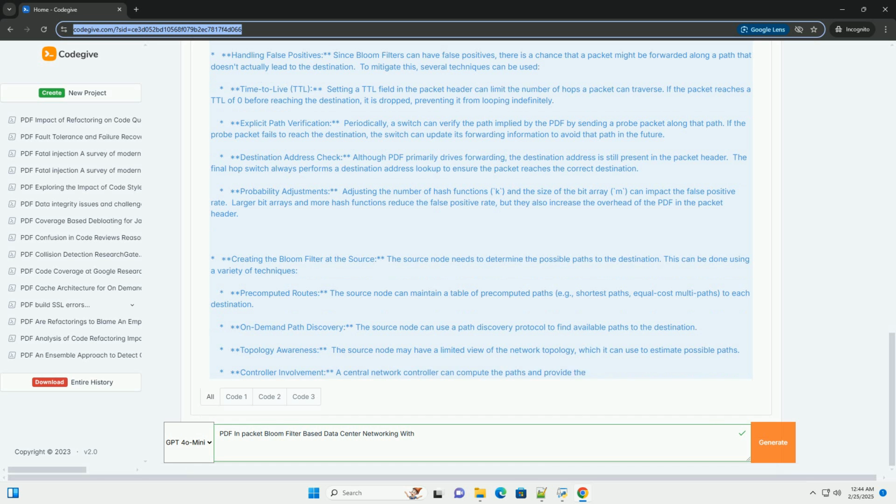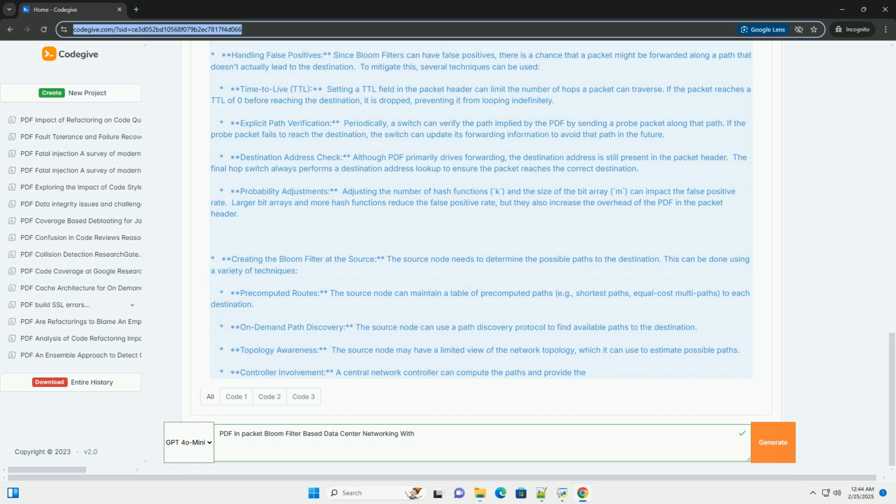If any of the bits are 0, the item is definitely not in the set. 2. Example usage: a Bloom filter is created with a specified size and number of hash functions. These parameters should be carefully tuned to balance space efficiency and the false positive rate.